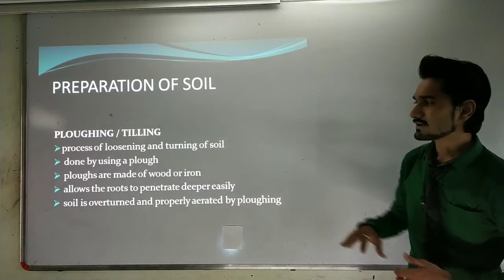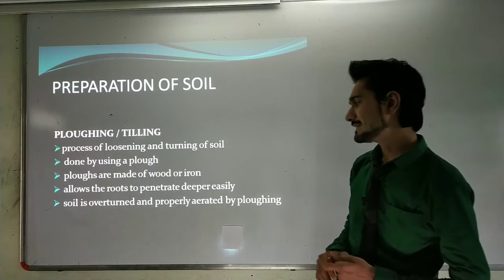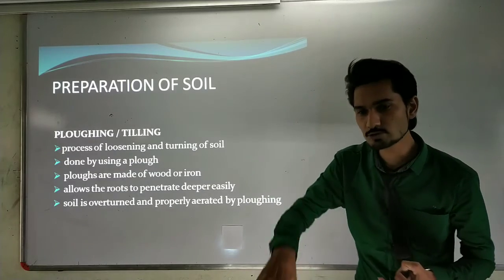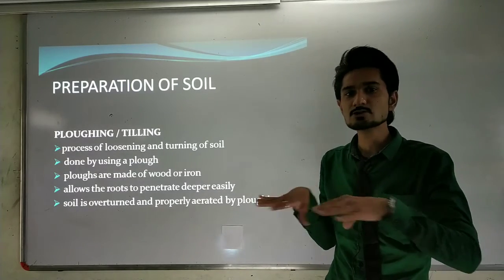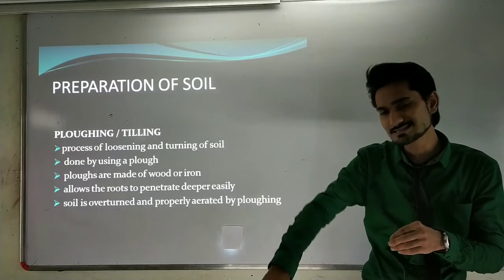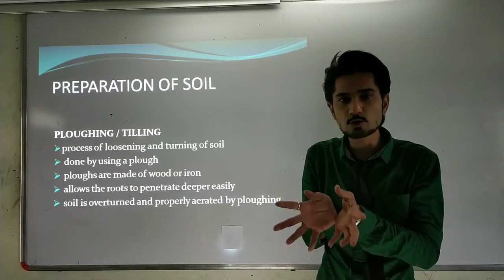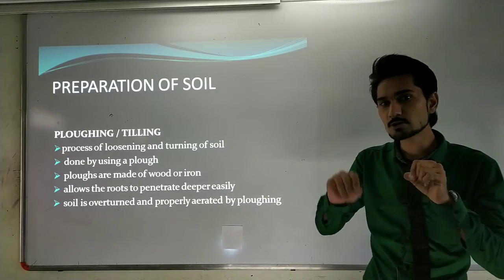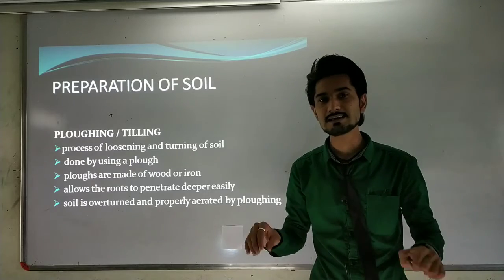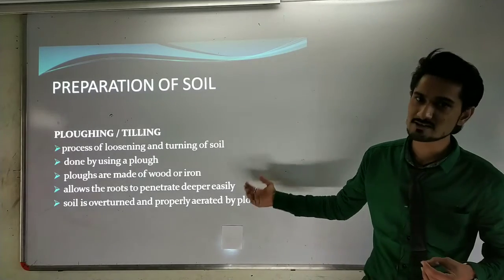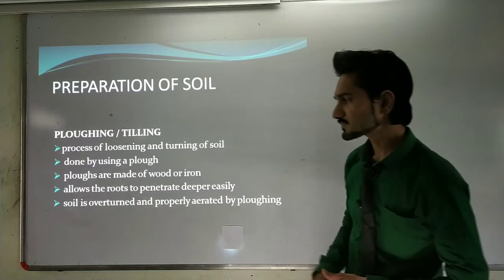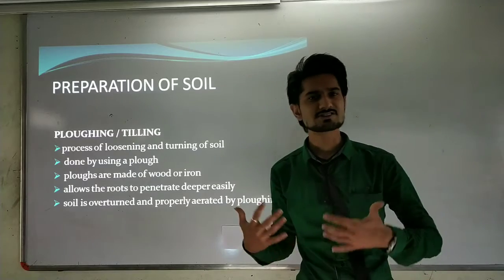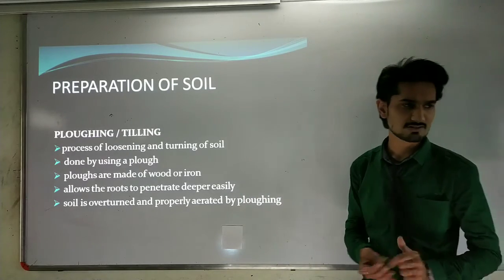Afterwards, ploughing allows the roots to penetrate deeper easily. Why is it important? Because we can put the seeds into the ground. If the soil is loose, then we can grow the seeds inside, and they can grow their roots more comprehensively into the soil. So for growing the roots into the soil very conveniently, we use the process of ploughing. The soil is overturned and properly aerated by the ploughing process. Generally these are the methods for ploughing or tilling.